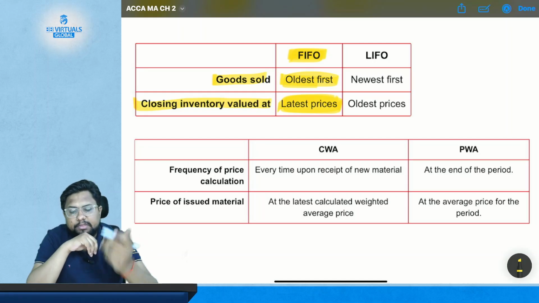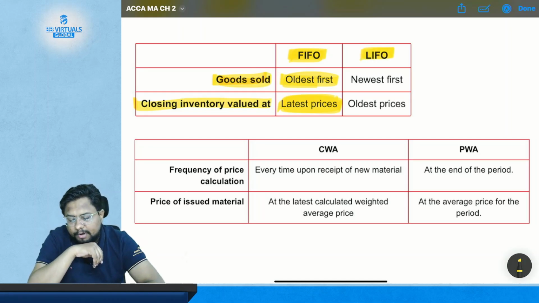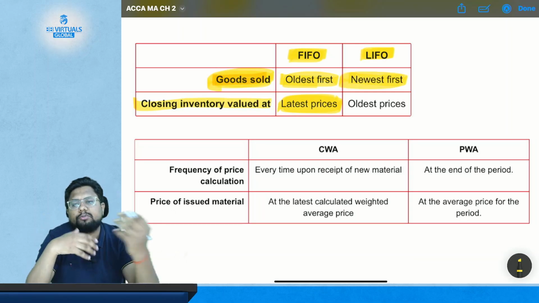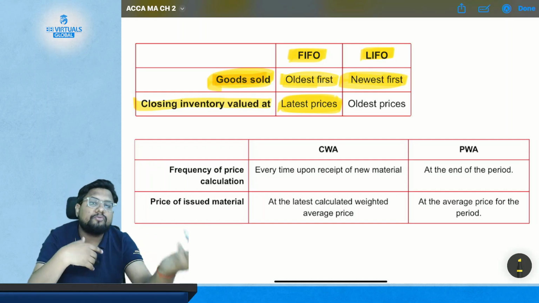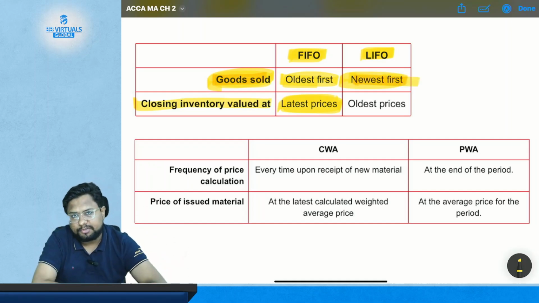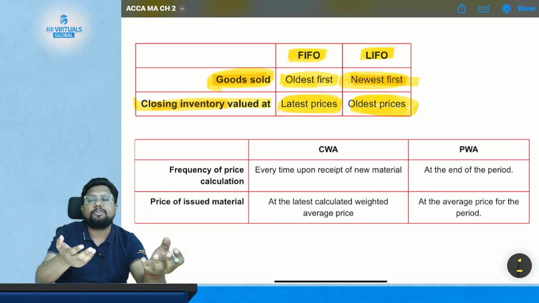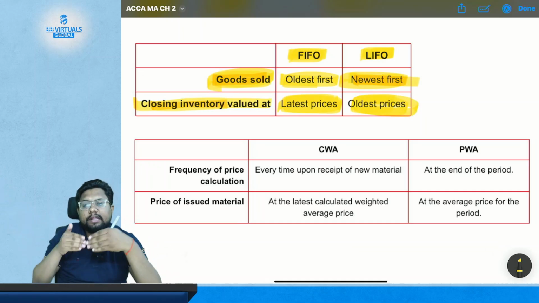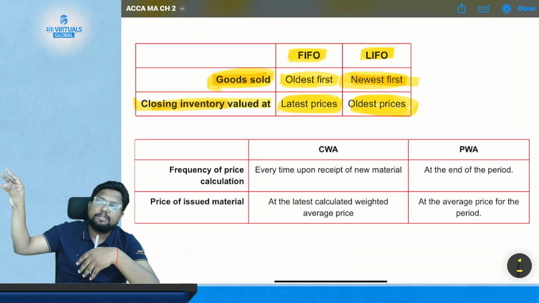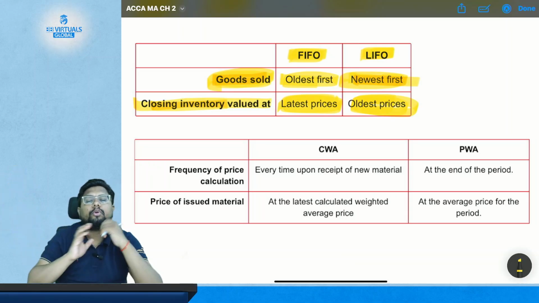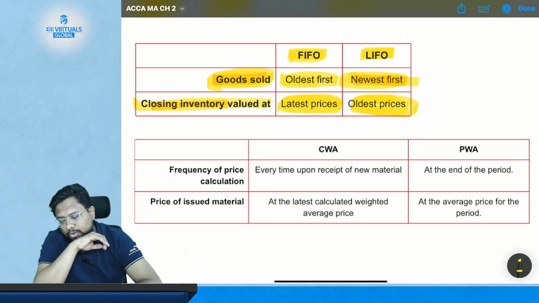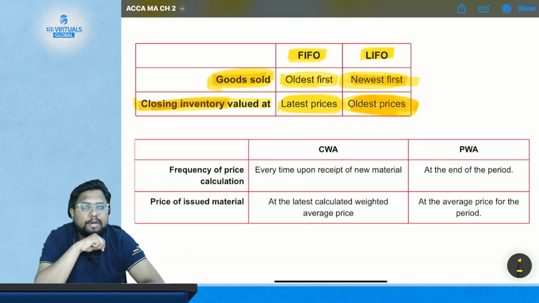Okay, now in LIFO you will be provided with the goods sold which is newest first, because this is LIFO, last in first out. So whatever you have just purchased will be issued first. So this is newest first. And the closing inventory will be valued at the oldest price because this is LIFO. So whatever you purchased earlier has not yet been issued, because whatever you have issued are the recent purchases. So whatever you purchased first is still in your godown or in your stock. So your closing inventory will be valued at the oldest price.